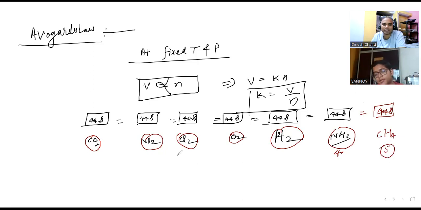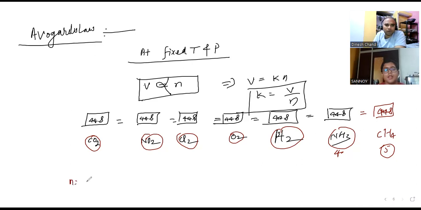Right. Now size wise it appears that CH4 has 5 atoms, so it should be a bigger molecule. But when we consider the gaseous volume, the molecule is considered to be a sphere, always considered a point-size spherical molecule. So how many atoms are there in that molecule is not going to count in the volume. So the volume is irrespective of the atomicity.